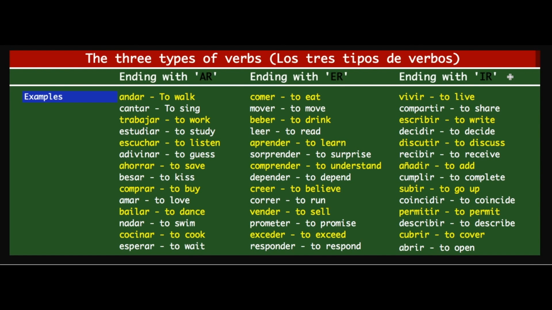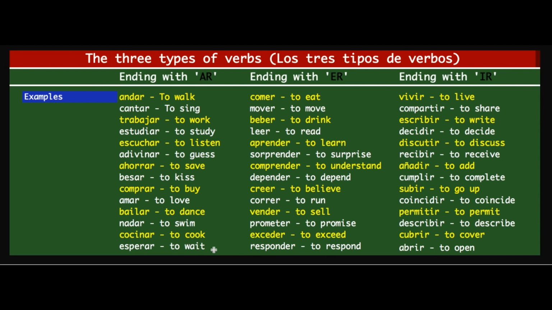Now let us take a look at some of the examples in each of these categories. The first one is andar is to walk, cantar is to sing, trabajar is to work, estudiar is to study, escuchar is to listen, adivinar is to guess, ahorrar is to save, besar is to kiss, comprar is to buy, amar is to love, bailar is to dance, nadar is to swim, cocinar is to cook, esperar is to wait.